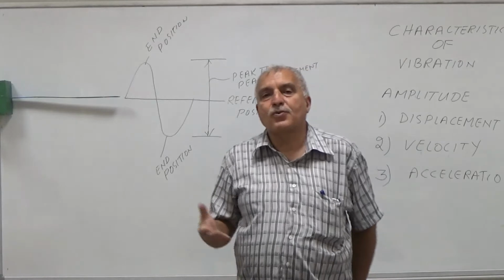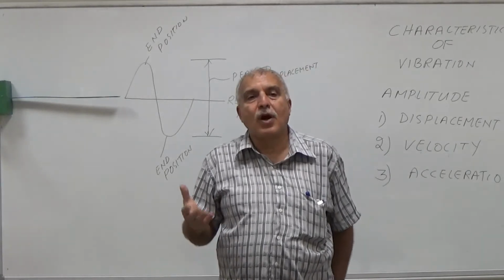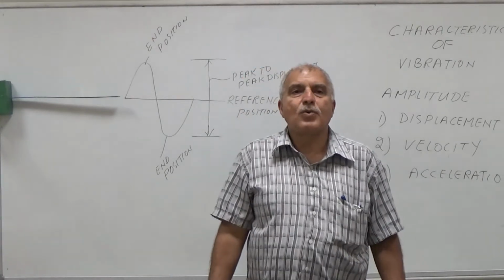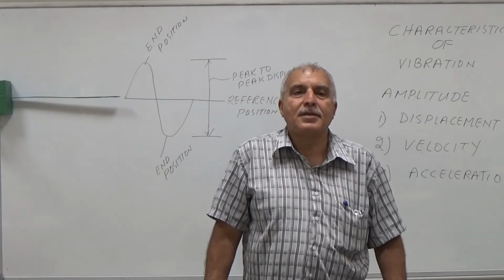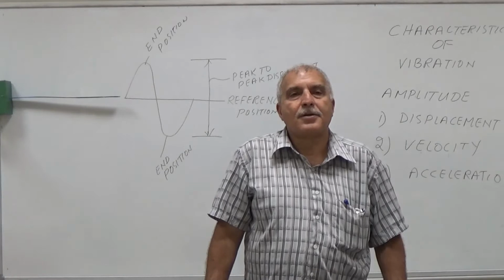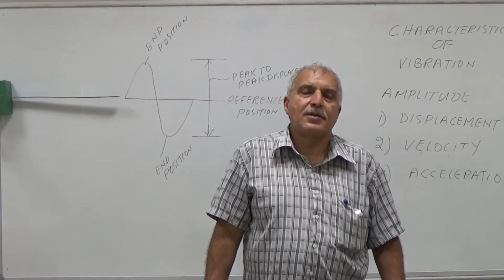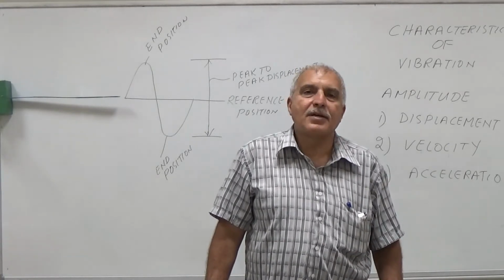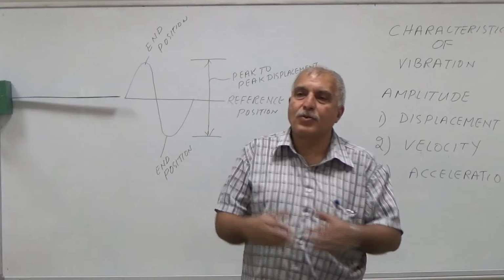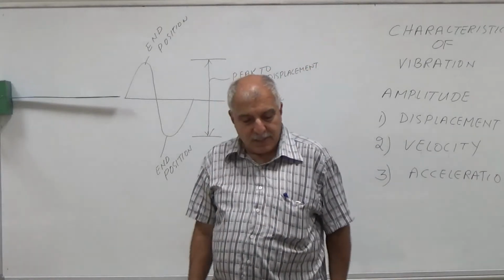Because in case of slow movement or slow RPM, the only thing which can damage the machine will be displacement. So for these, displacement is okay.